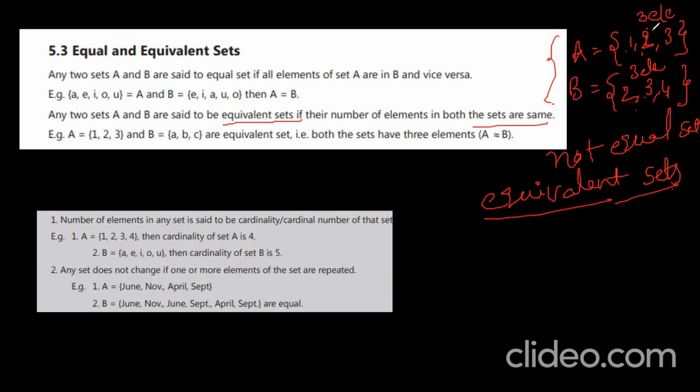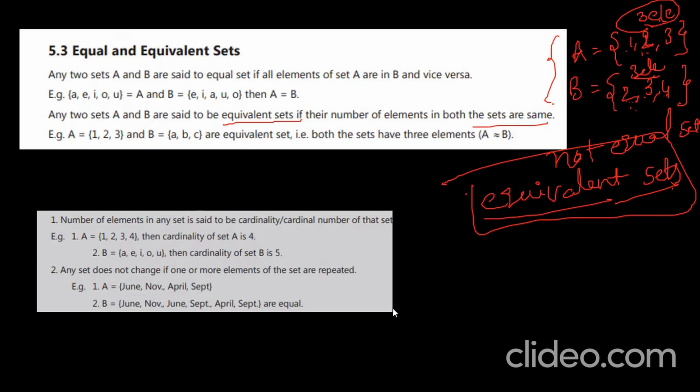Equivalent means the number of elements. How many elements are present in A? 3. How many elements are present in B? 3. Whatever the elements may be, don't bother about them. So the number of elements present in the two sets is the same. That's why those are called equivalent sets. Equal sets means both the number and the elements should be the same. Understand?